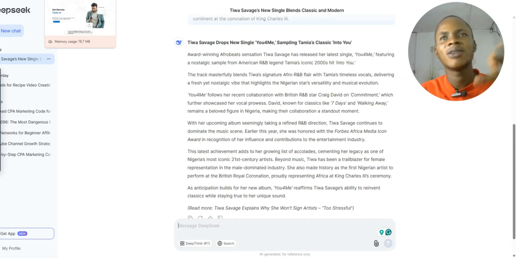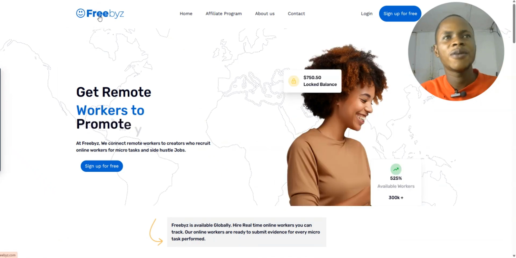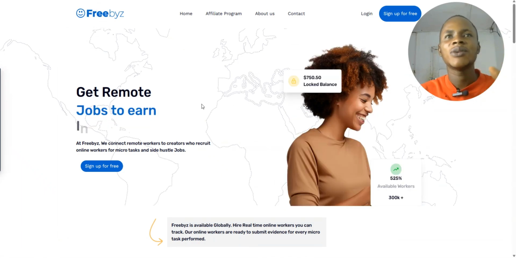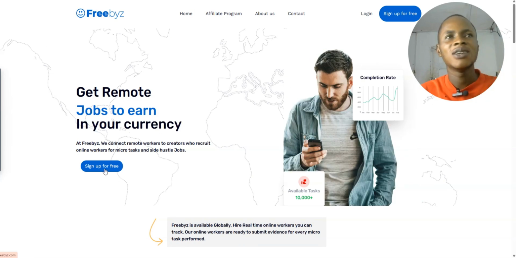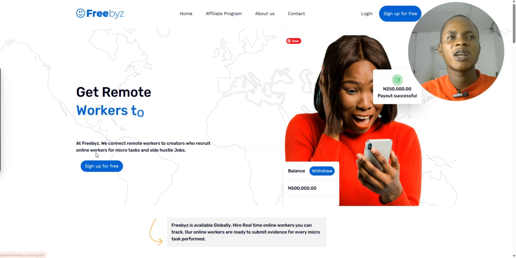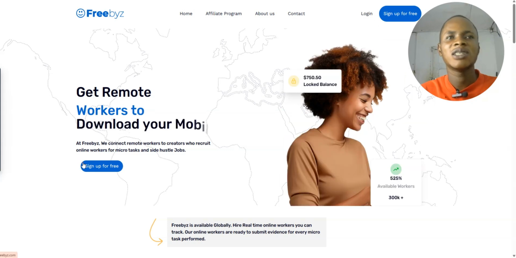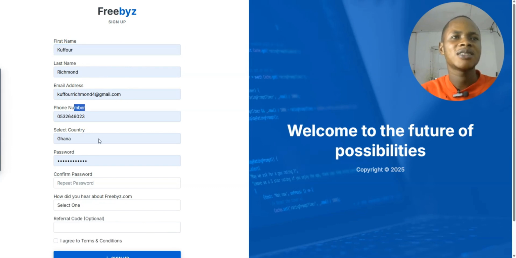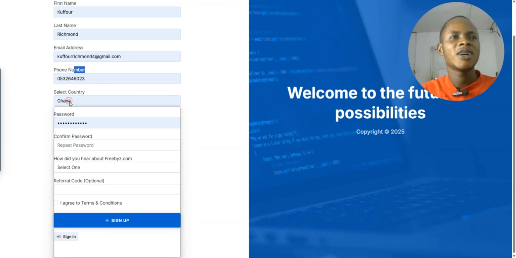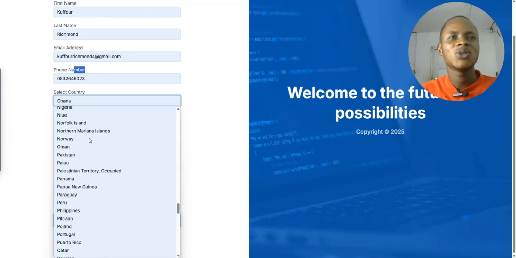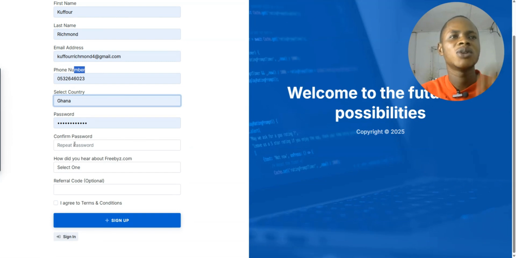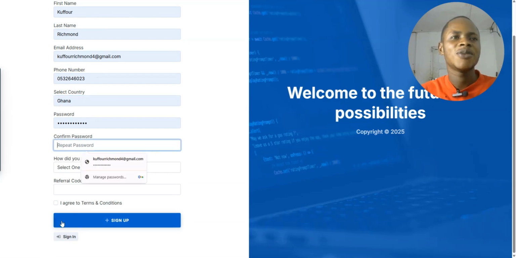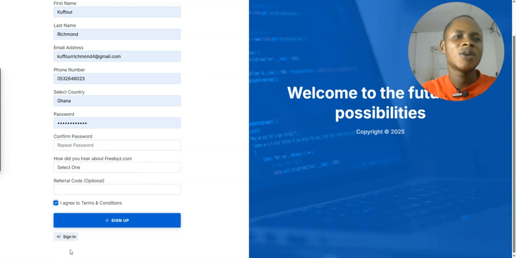So ladies and gentlemen, I just welcome you to the Freebies website. On this website, the sign up process is very easy. I can just hit on the sign up buttons over here, and it's going to take you to the sign up process. The sign up process is very simple. All you need to do is to type in your first name, last name, email address, phone number, and select your country. I think all the countries are available over here, so you just have to choose. It works worldwide. Then go to the settings and type in your password. I already have an account, so I'm not going to sign up again.